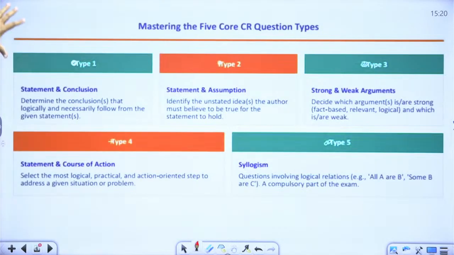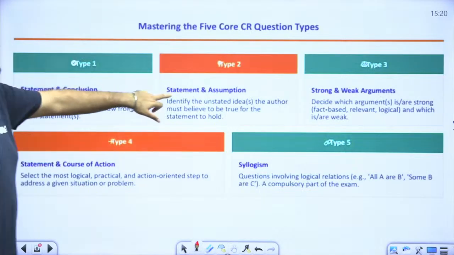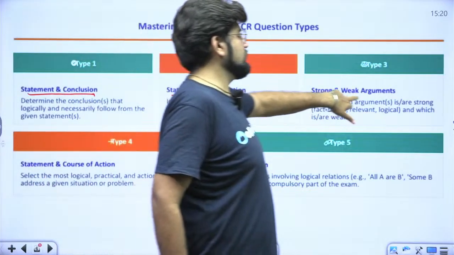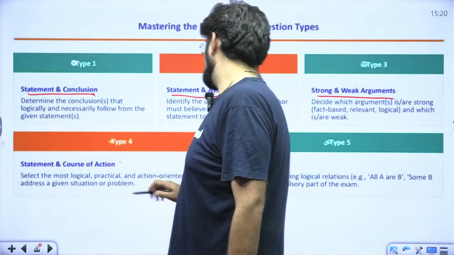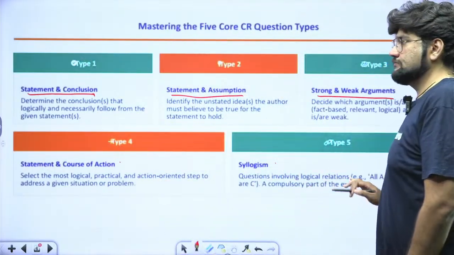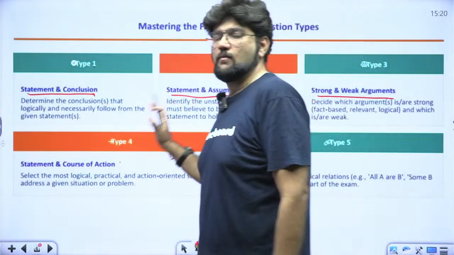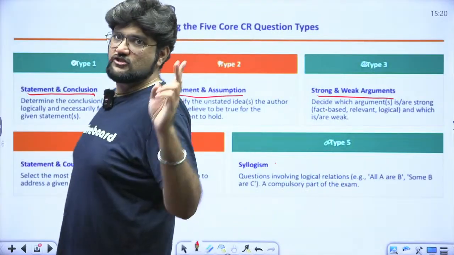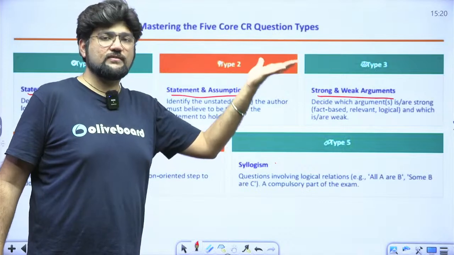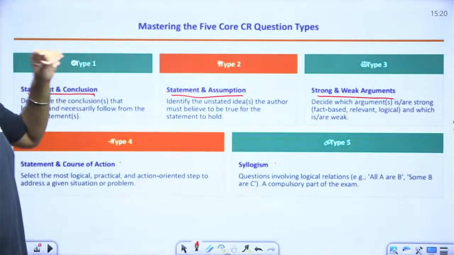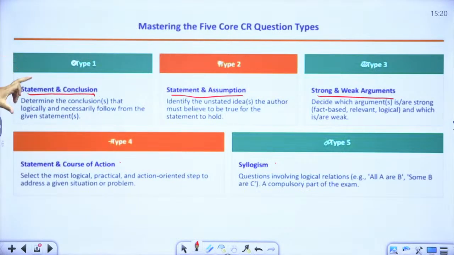Now 5 core CR question types. So as I told you, statement conclusion, statement assumption, strong and weak arguments, that is statement argument, statement course of action, and syllogism. These are all statement based which I am talking about. We have cause and effect, associative decision making also, but the weightage and the frequency is quite less. So these are the top 5 types which you need to be very nicely familiar with.